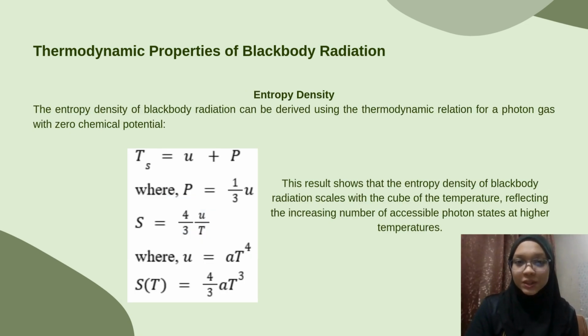Lastly is entropy density. The entropy density of blackbody radiation can be derived by using the thermodynamic relation for a photon gas with zero chemical potential. This result shows that the entropy density of blackbody radiation scales with the cube of the temperature, reflecting the increasing number of accessible photon states at higher temperature.